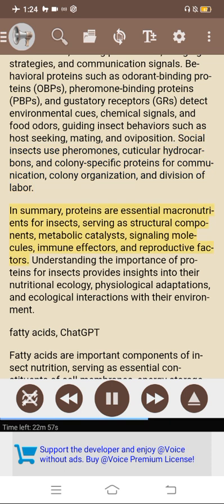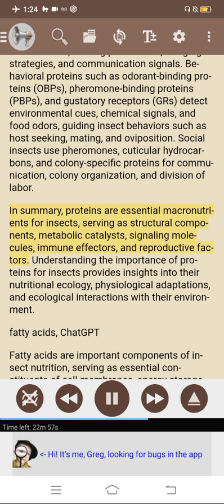In summary, proteins are essential macronutrients for insects, serving as structural components, metabolic catalysts, signaling molecules, immune effectors, and reproductive factors. Understanding the importance of proteins for insects provides insights into their nutritional ecology, physiological adaptations, and ecological interactions with their environment.